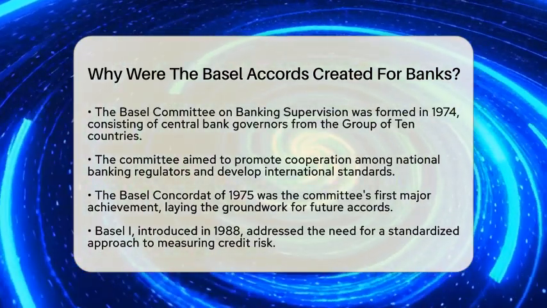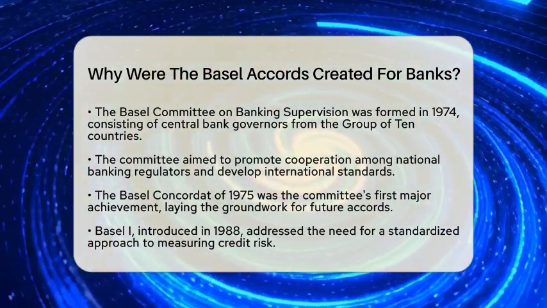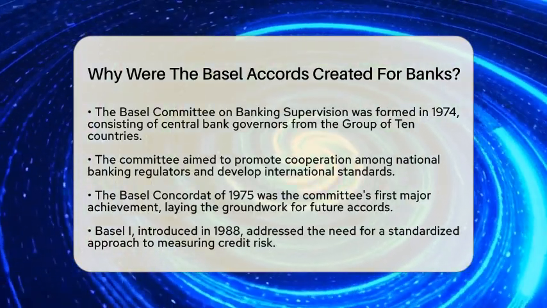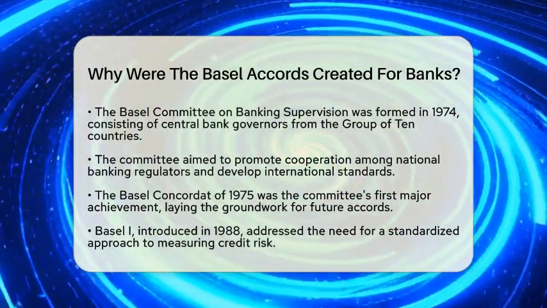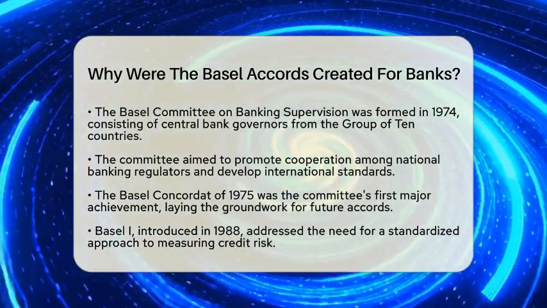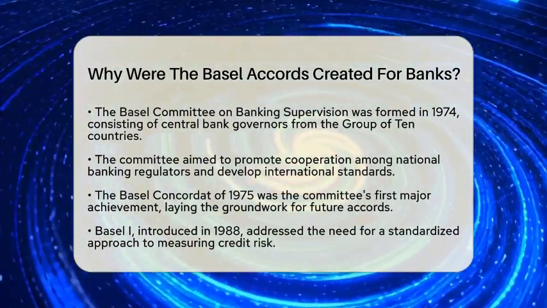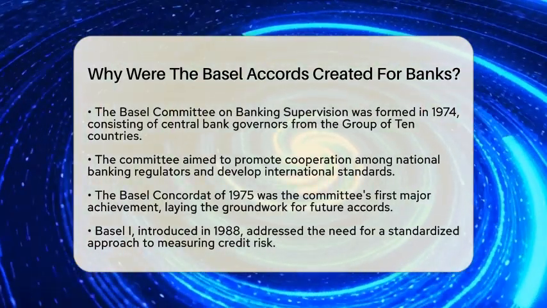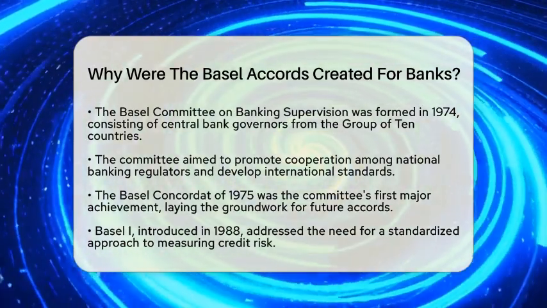The committee's first major achievement was the Basel Concordat in 1975, which laid the groundwork for future accords. The first Basel Accord, known as Basel I, was introduced in 1988. It responded to the need for a clear and standardized approach to measuring and managing credit risk.